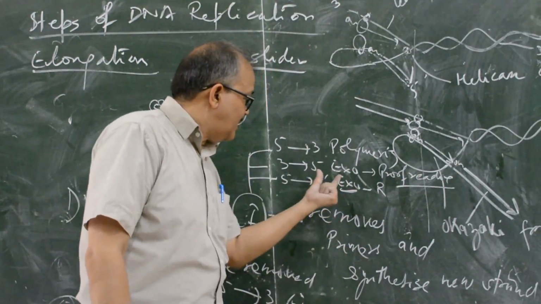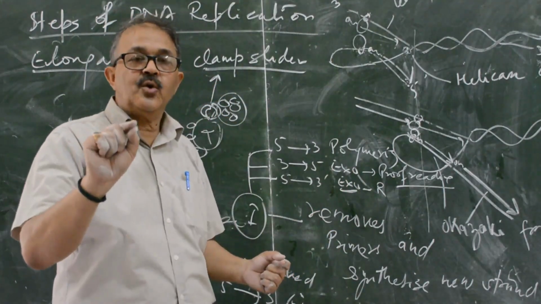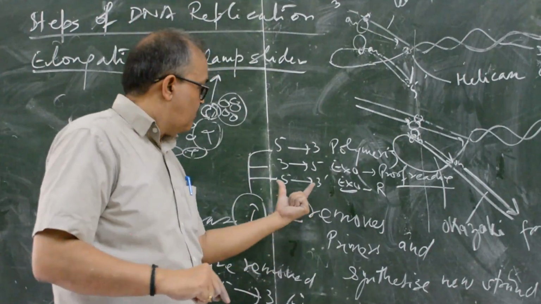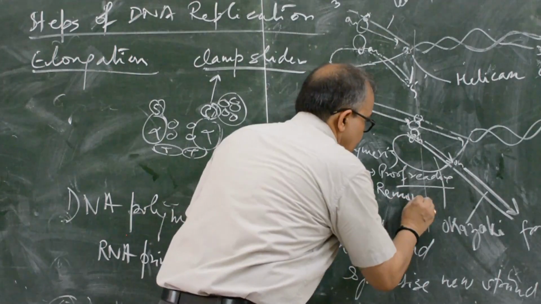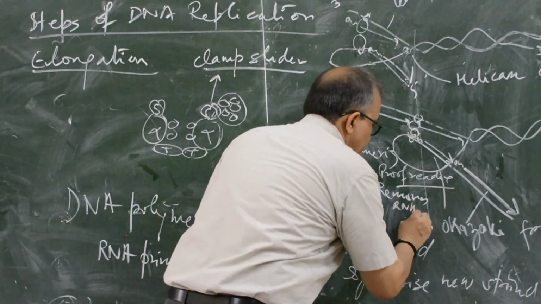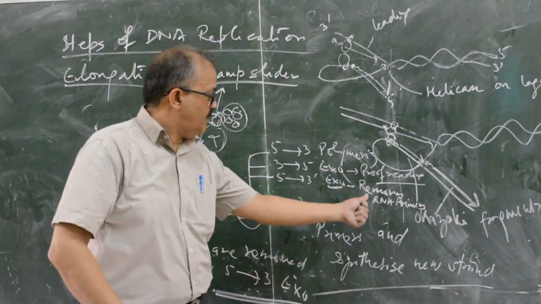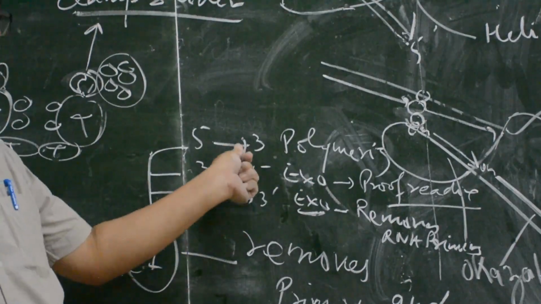This will digest, this will remove only 1 or 2 nitrogen bases if there is a mismatch. 5 to 3 exonuclease removes the RNA primer. RNA primers are removed and synthesized. 5 to 3.